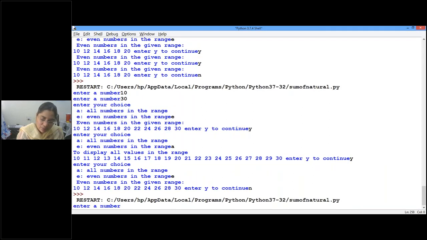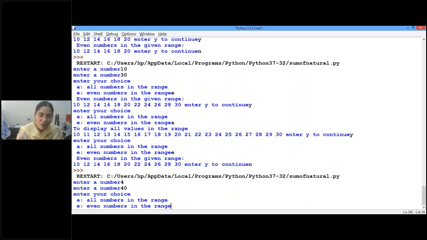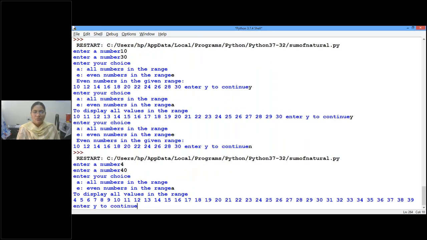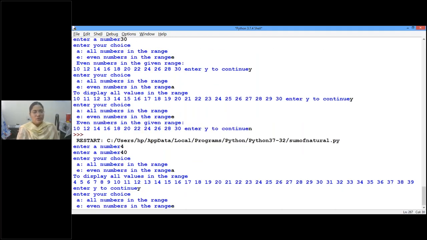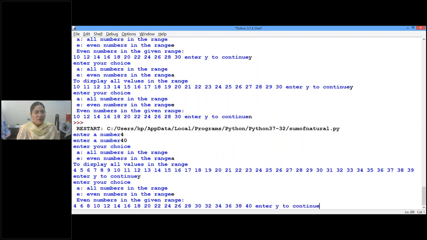So what is the starting number? Suppose 4. What is the ending number? 40. So now we have done the first function using a for loop, isn't it? So let's take the choice A. Is it working or not? Okay, enter Y to continue. What is your next choice? E. So this function is executed only once when you enter option E, isn't it? So enter Y to continue.